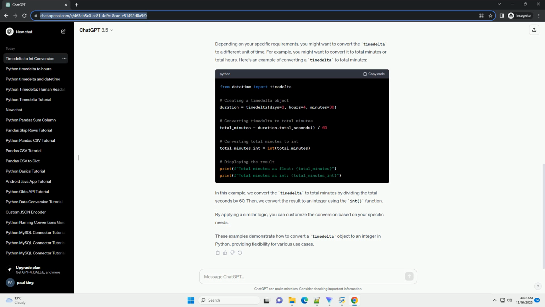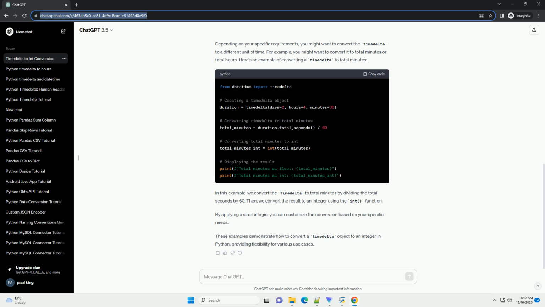Depending on your specific requirements, you might want to convert the timedelta to a different unit of time. For example, you might want to convert it to total minutes or total hours. Here's an example of converting a timedelta to total minutes. In this example, we convert the timedelta to total minutes by dividing the total seconds by 60. Then, we convert the result to an integer using the int function.